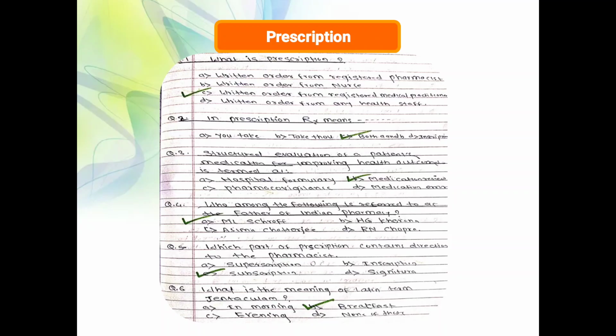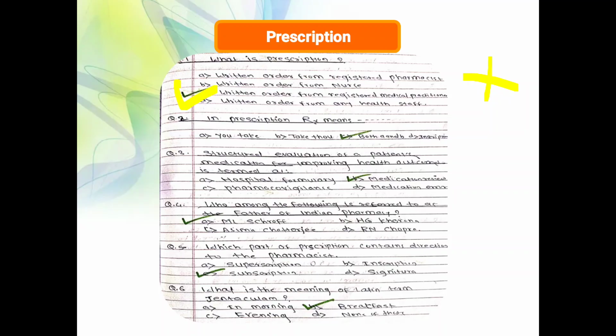Option A, a written order from a registered pharmacist. Second, a written order for a nurse. Third, a written order from a registered medical practitioner. Fourth, a written order from any health staff. So the correct answer is a written order from a registered medical practitioner only.